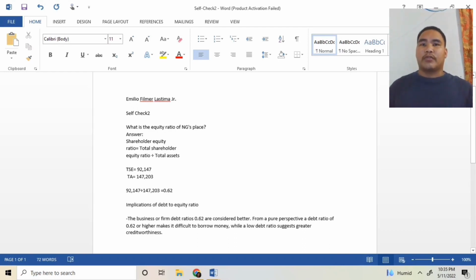Implications of debt to equity ratio: business or firm debt ratios of 0.62 are considered better. From a pure perspective, a debt ratio of 0.62 or higher makes it difficult to borrow money, while a low debt ratio suggests greater creditworthiness.